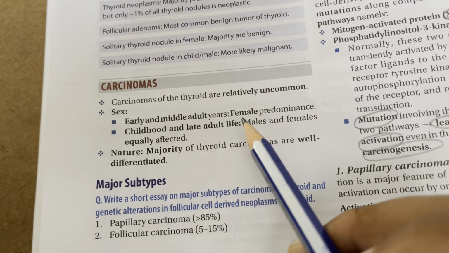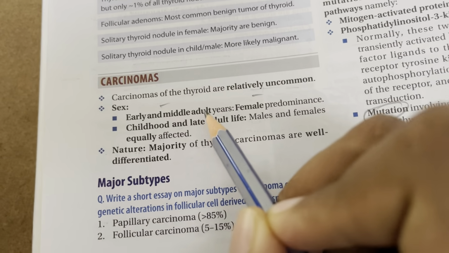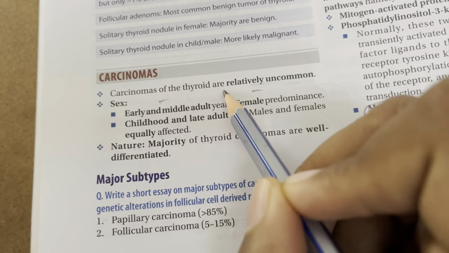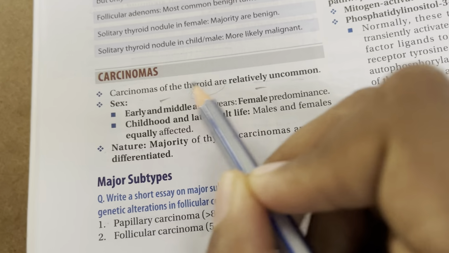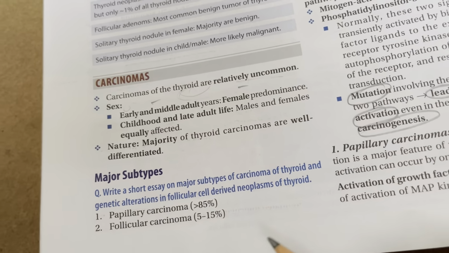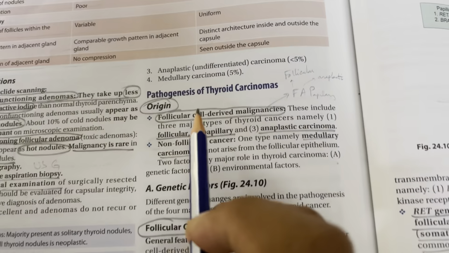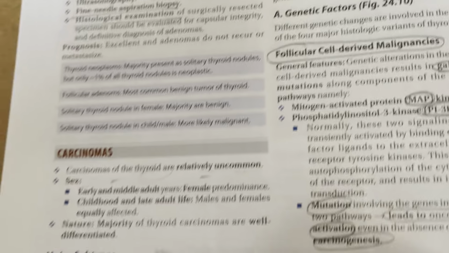Moving on to carcinomas. So carcinomas are relatively uncommon. So in childhood and late adult life, males and females are equally affected, whereas in early and middle adult life, you have female predominance. So mostly they are well differentiated. So major subtypes, you have 4 types. So papillary, follicular, anaplastic, and medullary. So papillary is the most common.